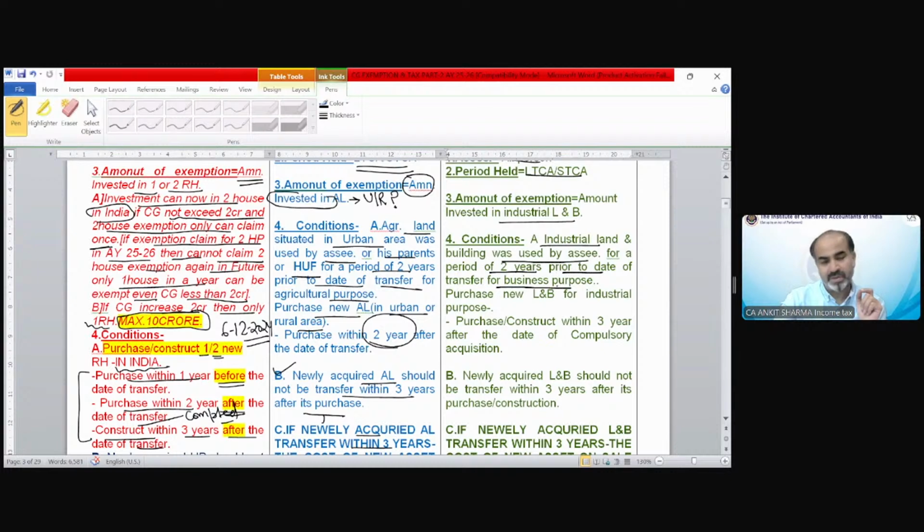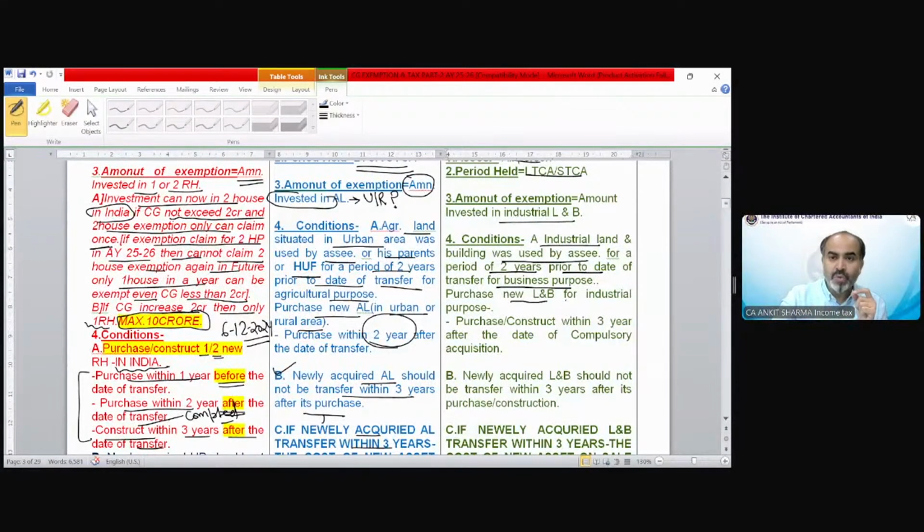So this exemption can be claimed only by factories which are running, and have been running for at least 2 years. If a factory has been shut down and is then compulsorily acquired by the government, this exemption cannot be claimed. So at least 2 years before the date of transfer, the factory should be in running position.